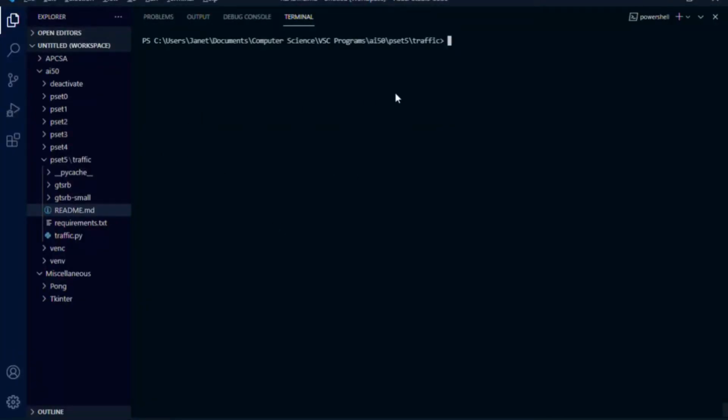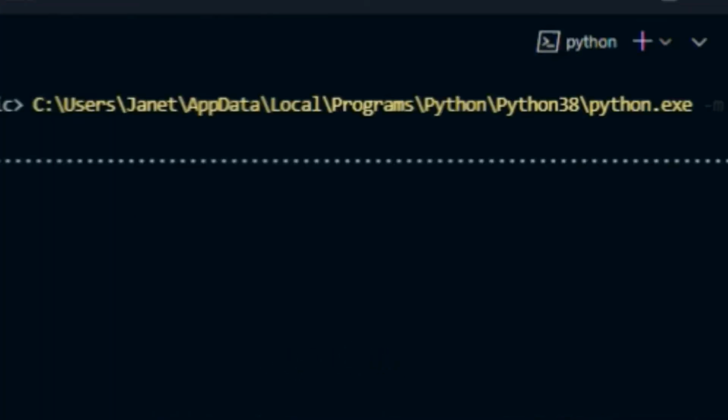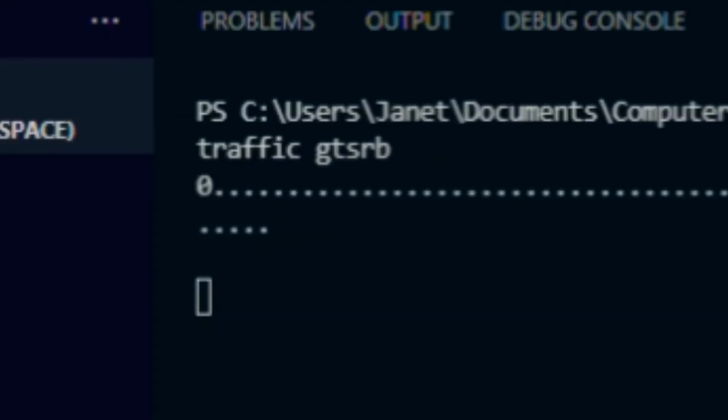In this video, I'm going to be showing the functionality of my traffic program. And as you can see, I have to run a really complicated command, and the reason for that is because I downloaded 32-bit Python, but unfortunately, Tensorflow only works in 64-bit Python, so I downloaded a second version of Python. And then eventually, after posting a question in Stack Overflow, I found out I can type the location of my 64 version of Python, and then use -m and then run the program. So, as you can see, I'm running really complicated file location -m traffic gtsrb.